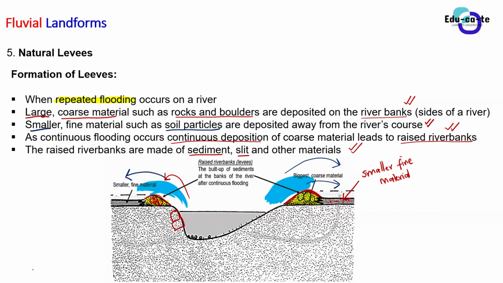Does this always happen in all types of rivers? Well, as long as there's continuous flooding, but that's usually in a permanent river. Usually in a permanent river, we always have some amount of water in it, such that whenever heavy rainfall comes, there will definitely be a flooding on that permanent river.